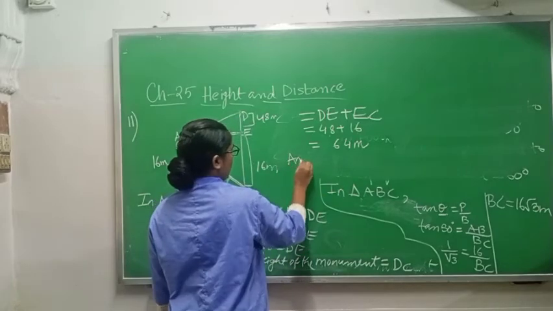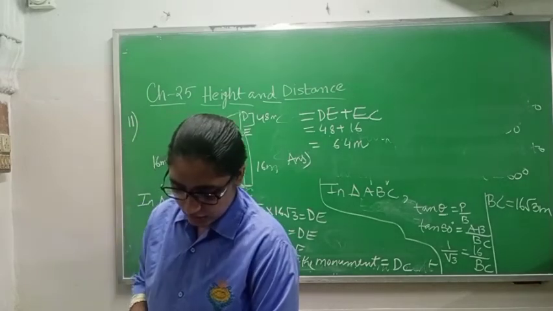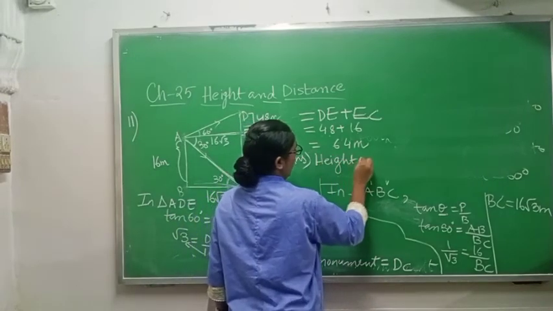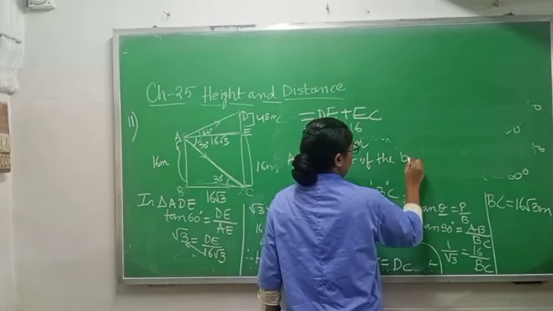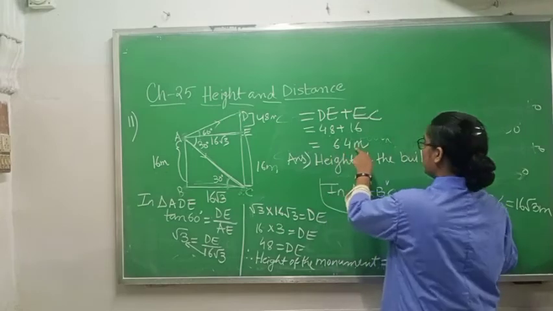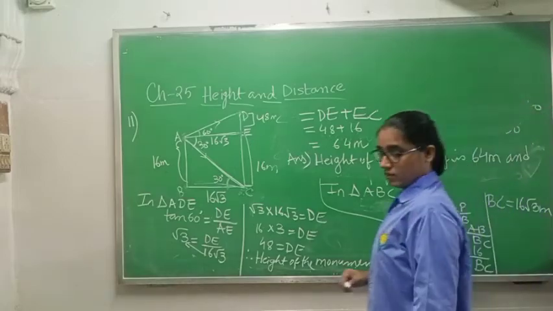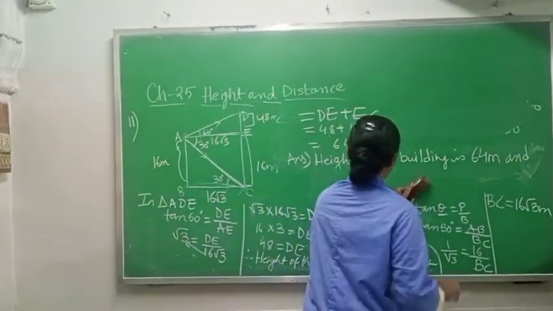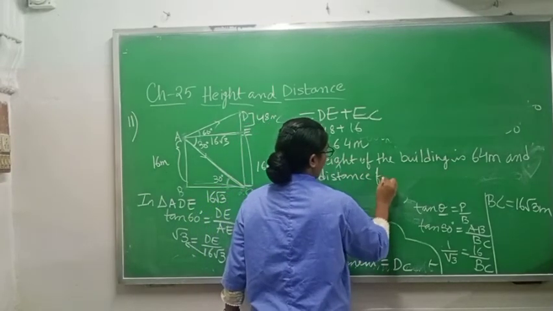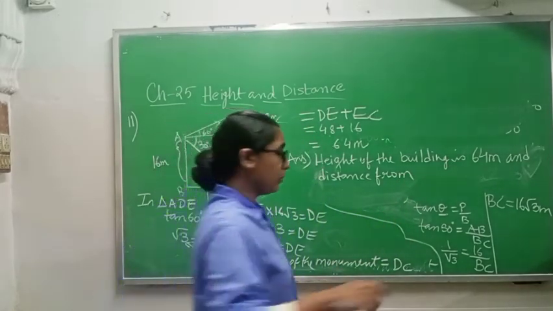So in answer what will you write? They are asking two things, the height of the monument and the distance of the building from the monument. So you will write, height of the monument is 64 meter, and distance of the building from the monument.